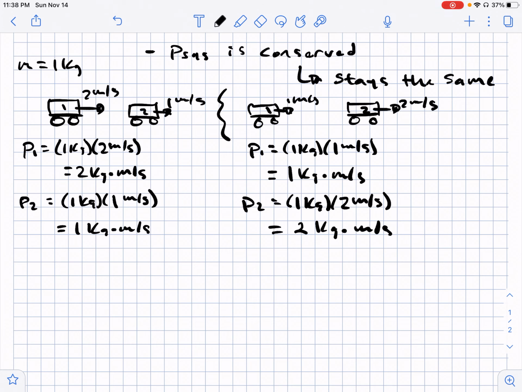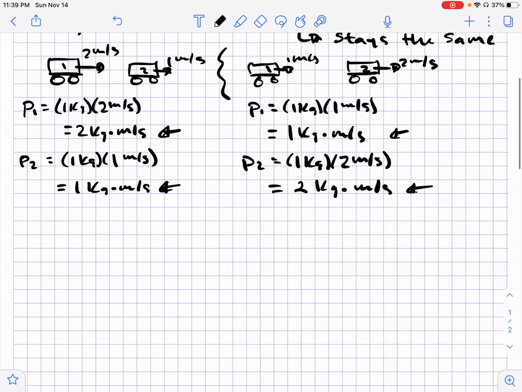So each individual cart, the momentum of them has changed. So we went from 2 kilograms times meters per second to 1 for cart 1, and we went from 1 kilogram times meters per second to 2 kilograms times meters per second. So each individual cart has changed, but as a system, before the collision, the system had 2 kilograms times meters per second plus 1, so 3 kilograms times meters per second.